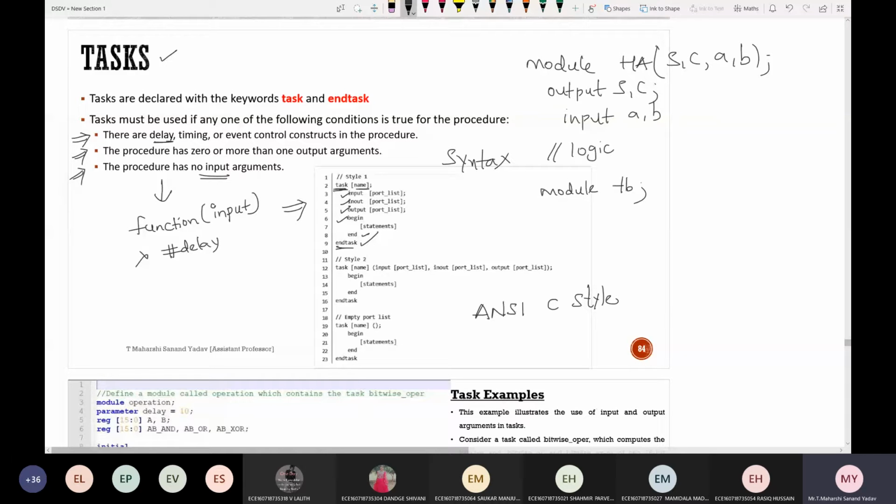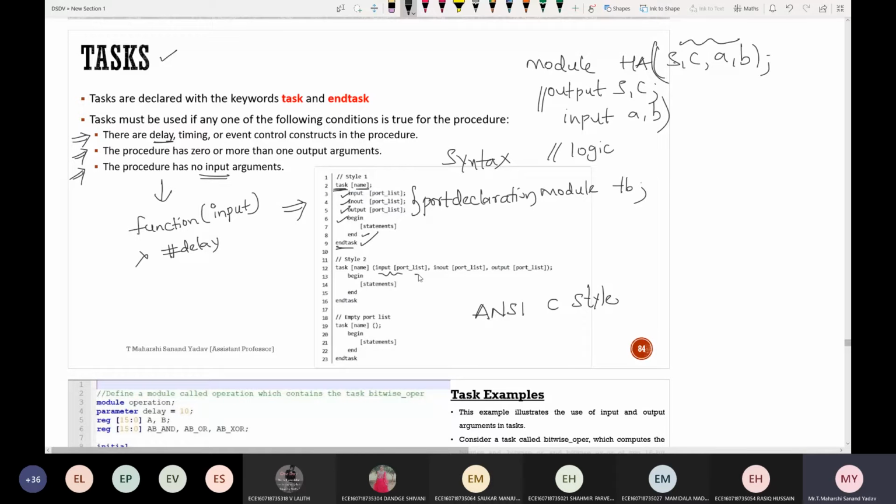Whereas in ANSI style, everything you can declare here only. Directly you can declare output sum, carry followed by inputs A and B. Instead of writing the port list again after port declaration, you can do this within a single line. I think I've already shown you this while writing the code in Xilinx also. The same thing is applicable here. Instead of writing the port declaration separately, you can give it within the port list only.